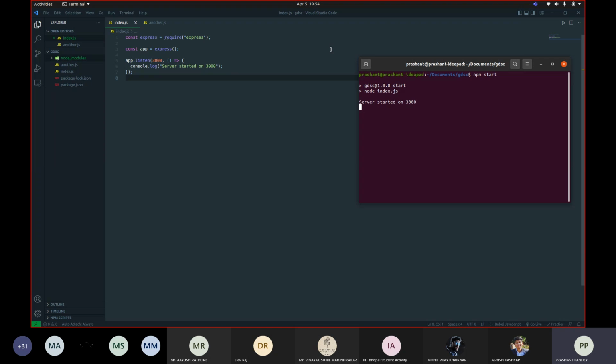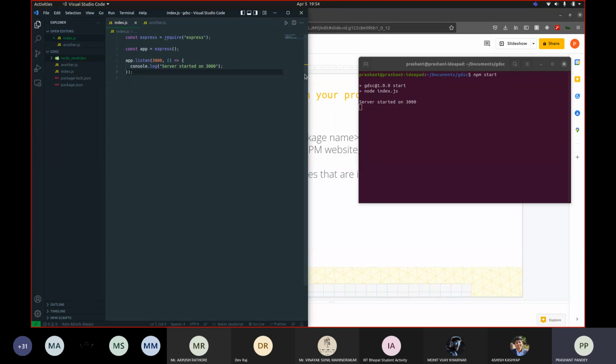Yeah, so this is an example of a simple server that I've created. This app.listen listens on this port 3000 for incoming requests, and once it starts listening, it's going to run this code. This here is an example of a callback function. It is simply a function that we have passed to another function, which is listen. So listen is a function to which we have passed this callback function, and what this function does is that it logs server started on 3000. Once Express has set up everything, it calls this function and prints this statement. So this is an example of a simple backend server.